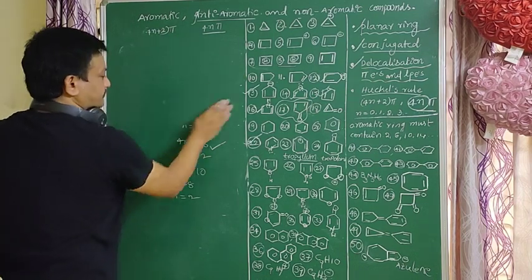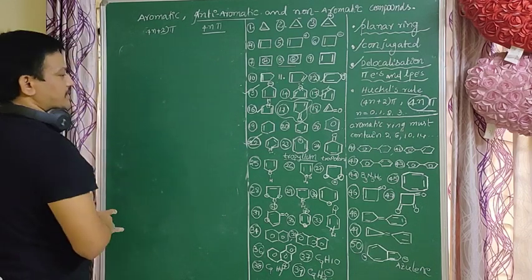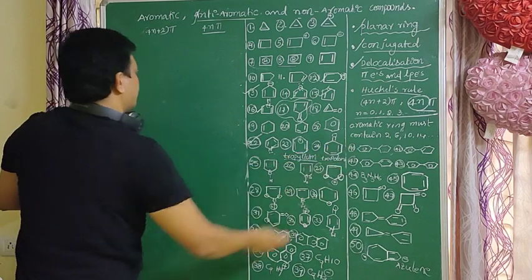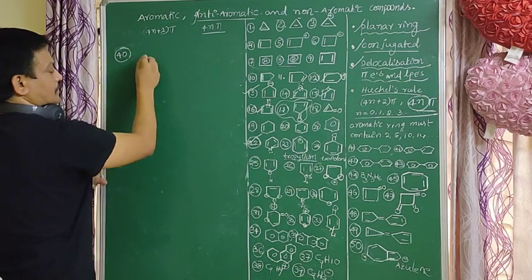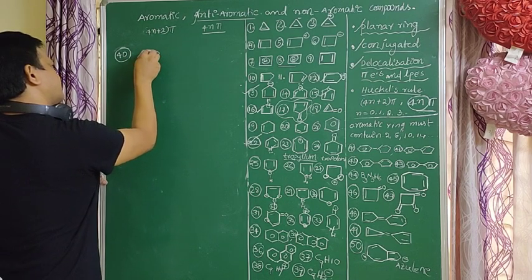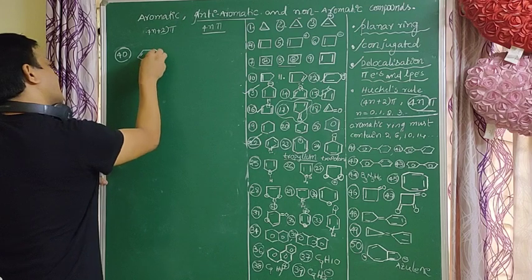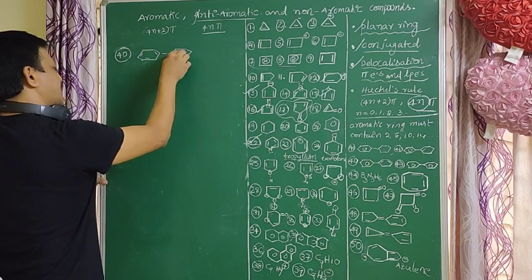So next, very important examples. One ring has a conjugated system, another ring has no conjugation, a normal ring.